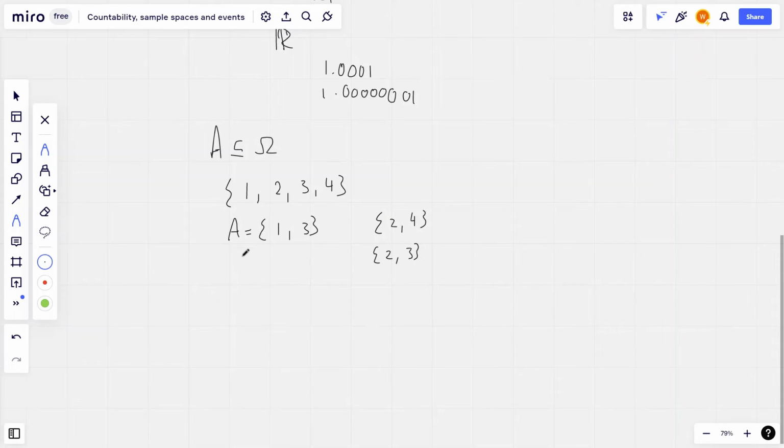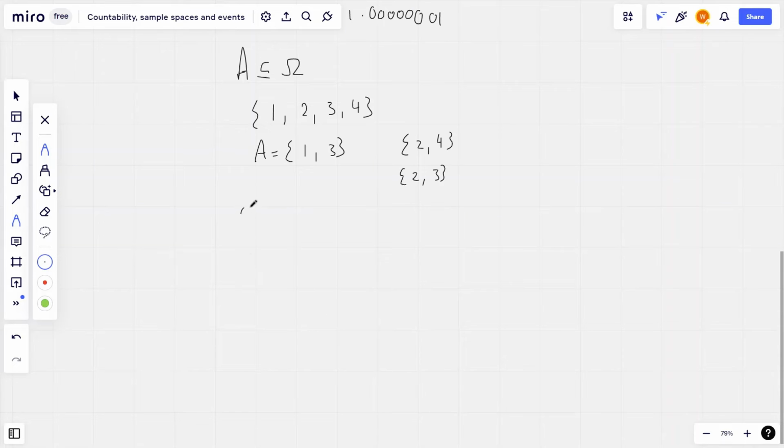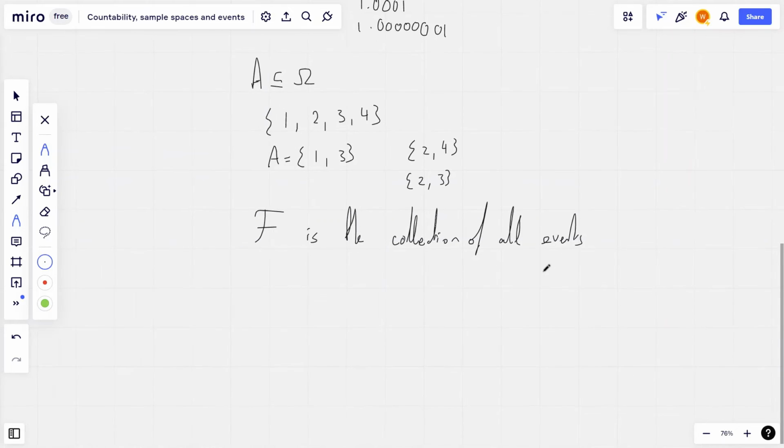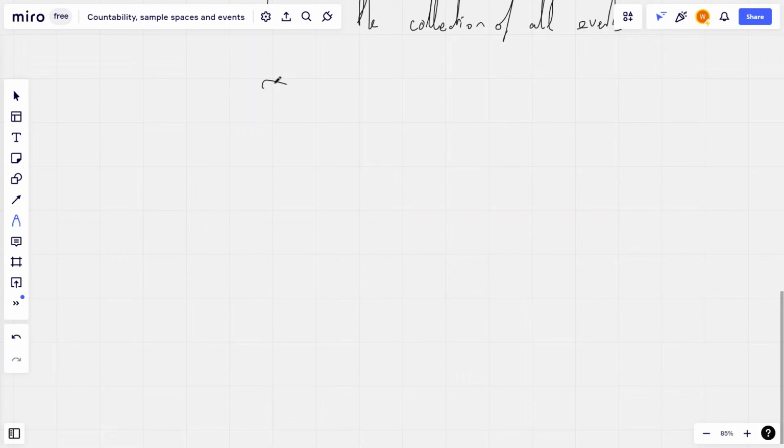Now we have F. This F is the collection of all events. So if we say our sample space is discrete, then clearly we can just take F to be equal to our power set of the sample space, because this way we're including all the outcomes.